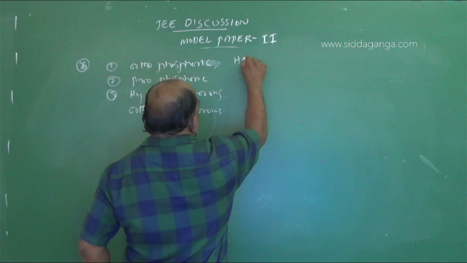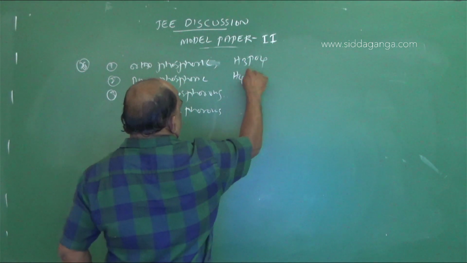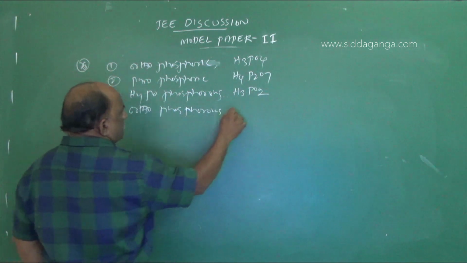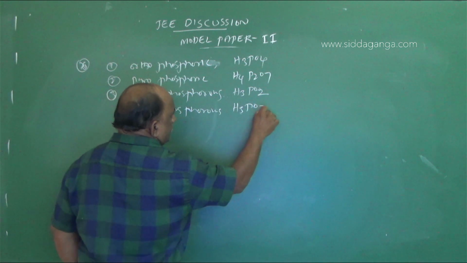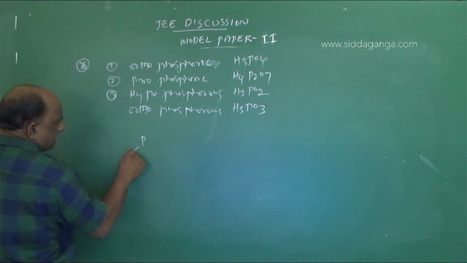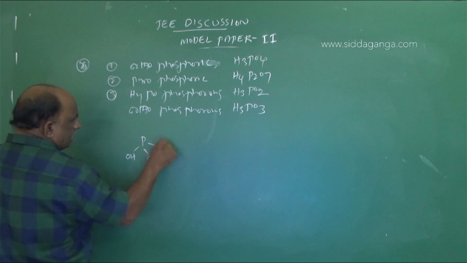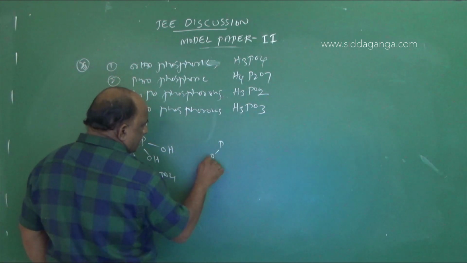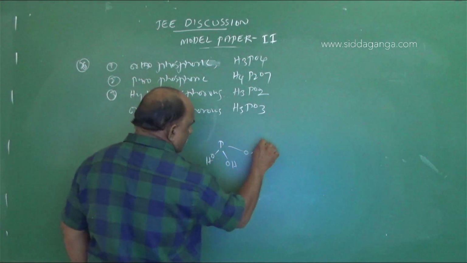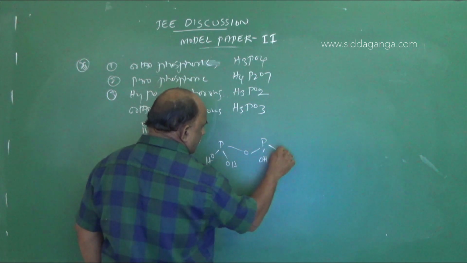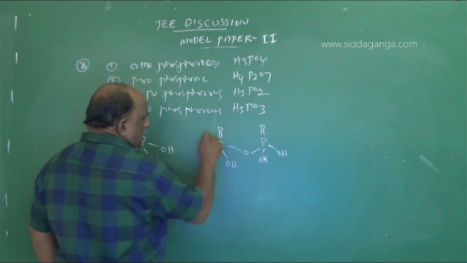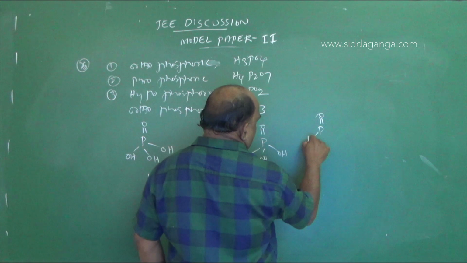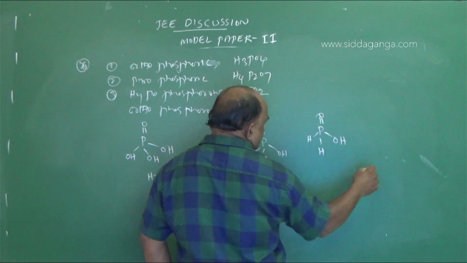Orthophosphoric formula H3PO4, pyrophosphoric H4P2O7, hypophosphorus H3PO2, and orthophosphorus H3PO3. The structures of the compounds are like this. H3PO4, H4P2O7, and the third and last ones.